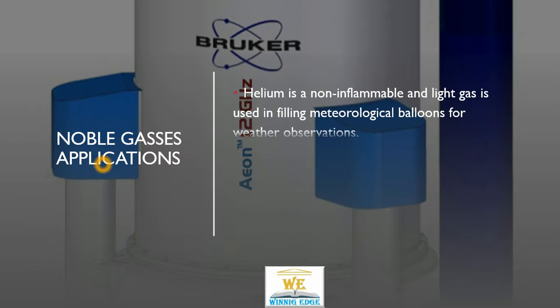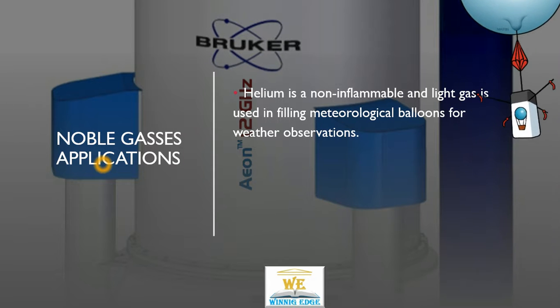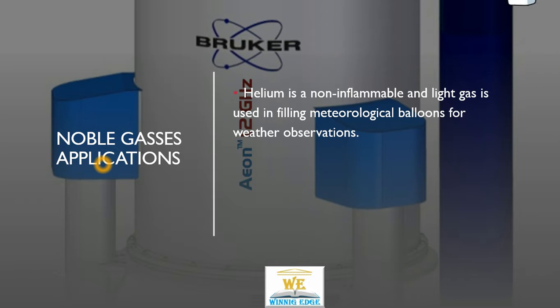First, helium, we know, is not flammable, so it's used in meteorological balloons, where we use big balloons filled with non-flammable helium, because hydrogen, although lighter than helium, can explode. So we use helium. It's a stable and safe gas. And at the bottom, we connect all the equipment required to monitor different atmospheric layers.